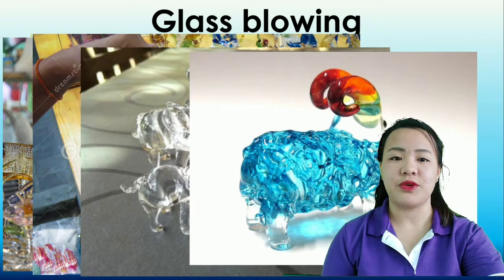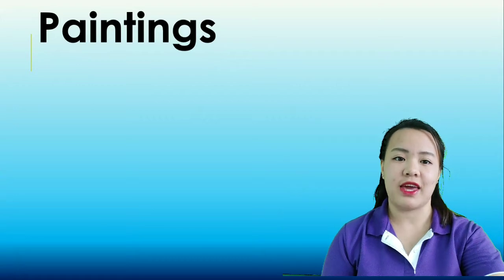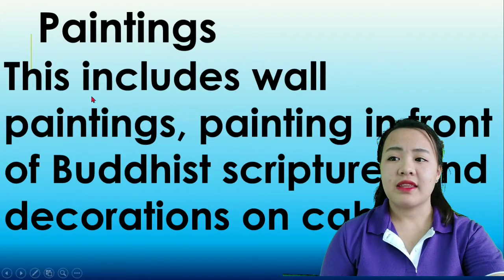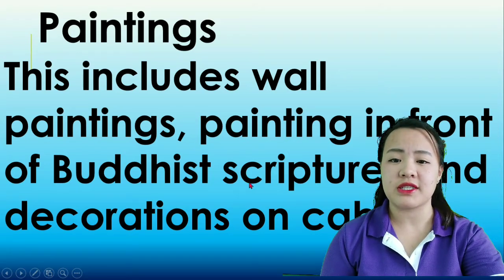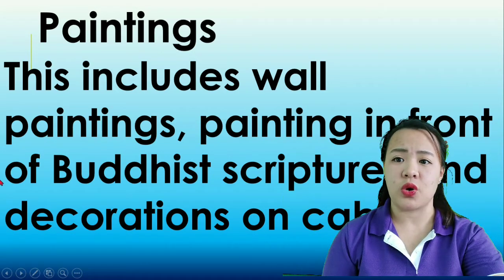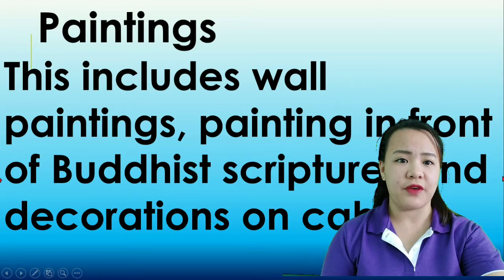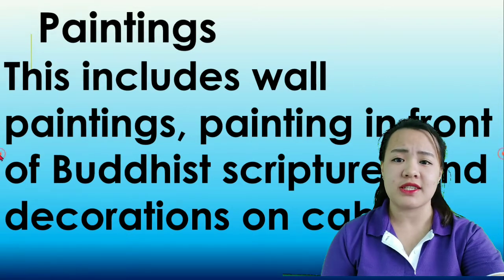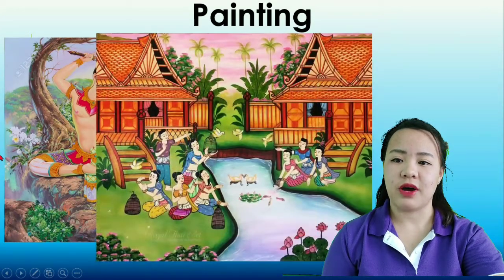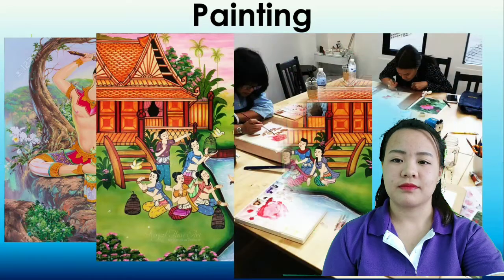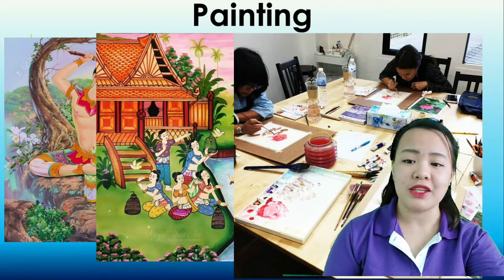Okay, so it's beautiful. So next will be paintings. Okay, so what are paintings? This includes wall paintings, painting in front of Buddhist scriptures, or decorations on cabinets. Okay, so paintings, you can see this one everywhere, right? Let's take a look at some examples of paintings. This one, another one. So this one, you can do painting also in your house.